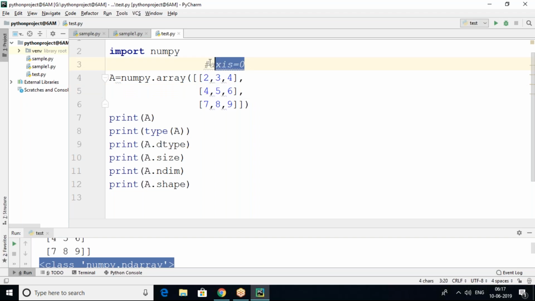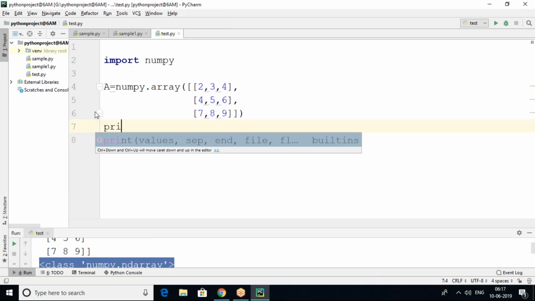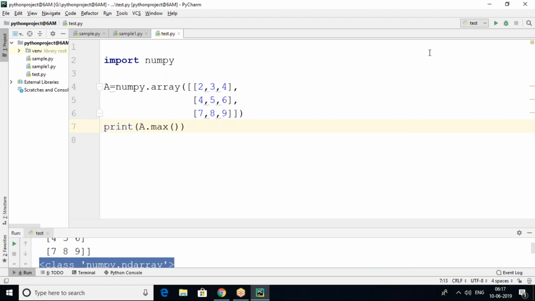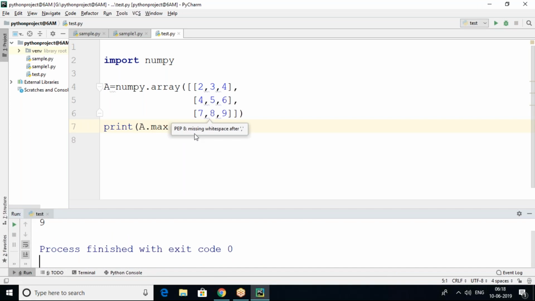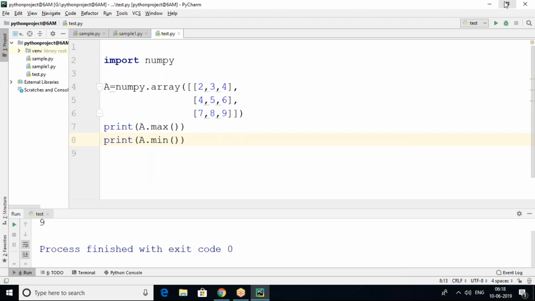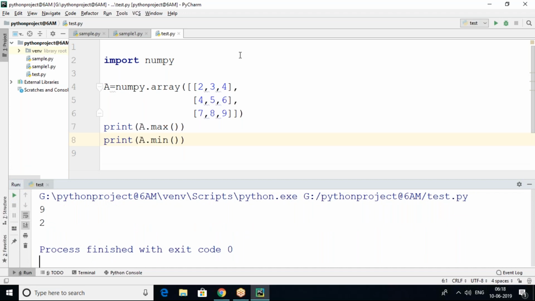Why we are saying axis equals 0 and axis equals 1: I want to find the maximum element in the complete array, a dot max. What is the maximum element here? 9. Next, I want to find print a dot min. The minimum element is 2. And we can also give negative values.